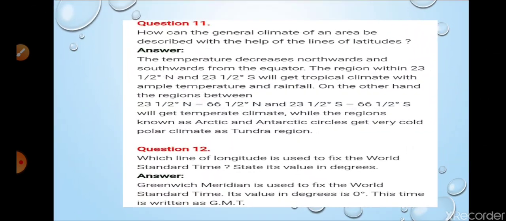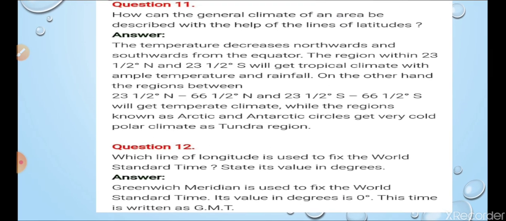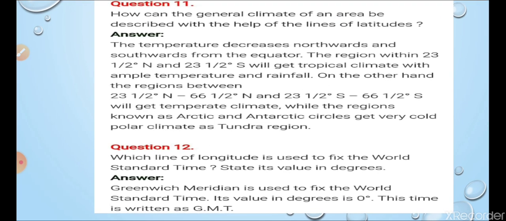Next one, question number 11. How can the general climate of an area be described with the help of lines of latitudes? So it is mentioned already. You can read this one. The temperature decreases northwards and southwards while we are going from the equator side, and regions within 23.5 degree north and 23.5 degree south will get tropical climate with ample temperature and rainfall.